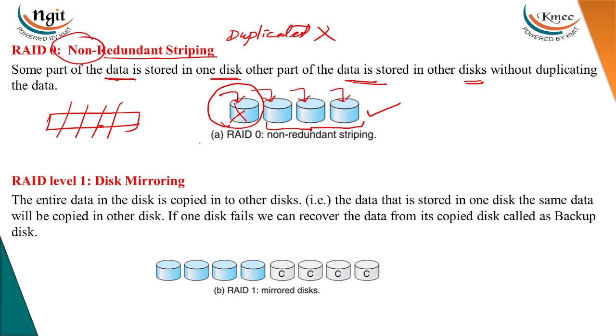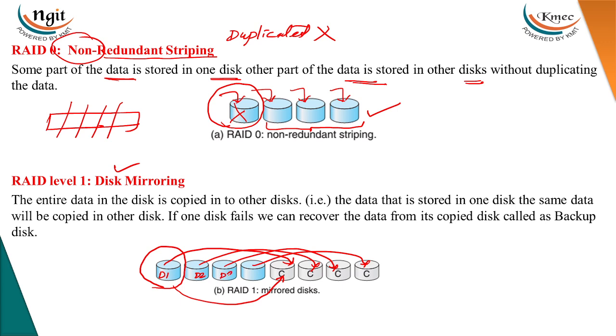The next one is disk mirroring. In disk mirroring, for each and every disk, there is a backup disk. That means the data stored in this disk will be copied to one more disk. If we have disk 1, disk 2, disk 3, disk 4, these are the copy of disk 1, copy of disk 2, copy of disk 3, copy of disk 4.